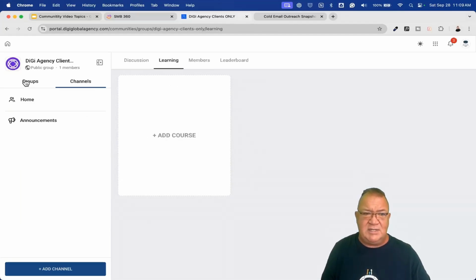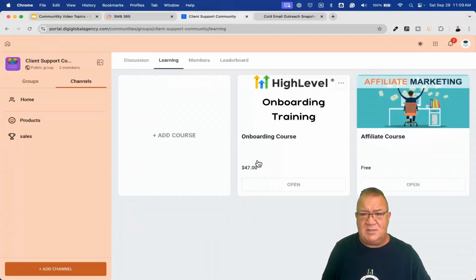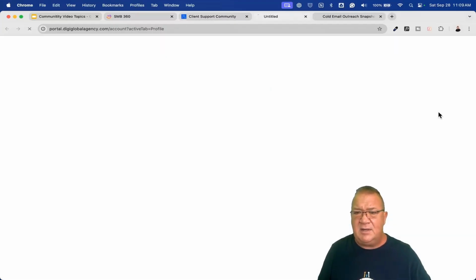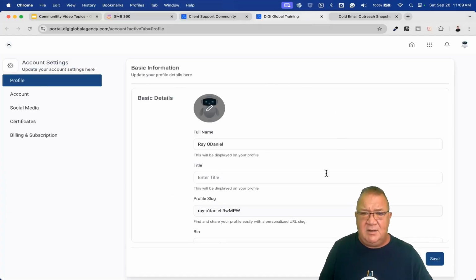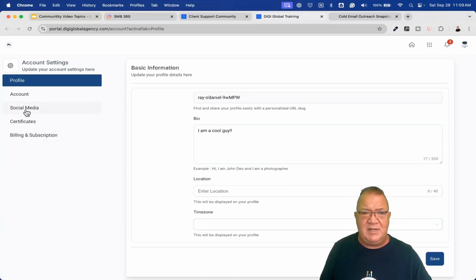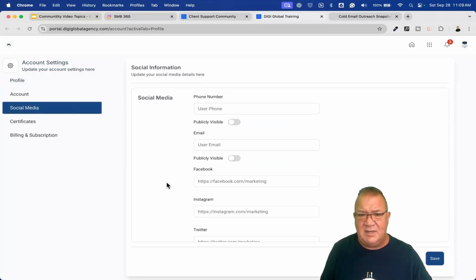Notice we don't have any courses in this one. We have courses in the community one, but we'll take a look at that here in just a minute. One of the last things I want to show you about is the profile area. This is another one that's really gotten popular. If you click on here and edit your profile, here's the profile information. Now I can have my name, my title, a slug, a little bio, your location, time zone, all that stuff can be done. But now you can have your social media information tied in here.